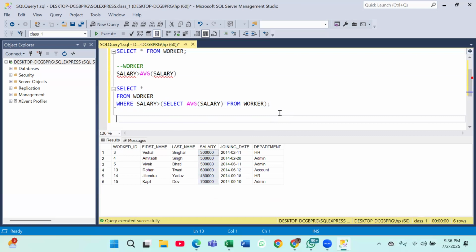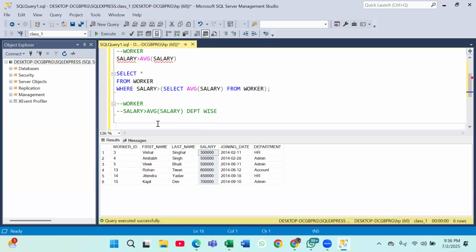Okay. And if I say, I want those workers whose salary is greater than average salary, department wise. Now I want to do it department wise. How will we do that? What do you guys think? Right now we will not be making any CTE as we did in our last class. We will be writing everything in a single query only.